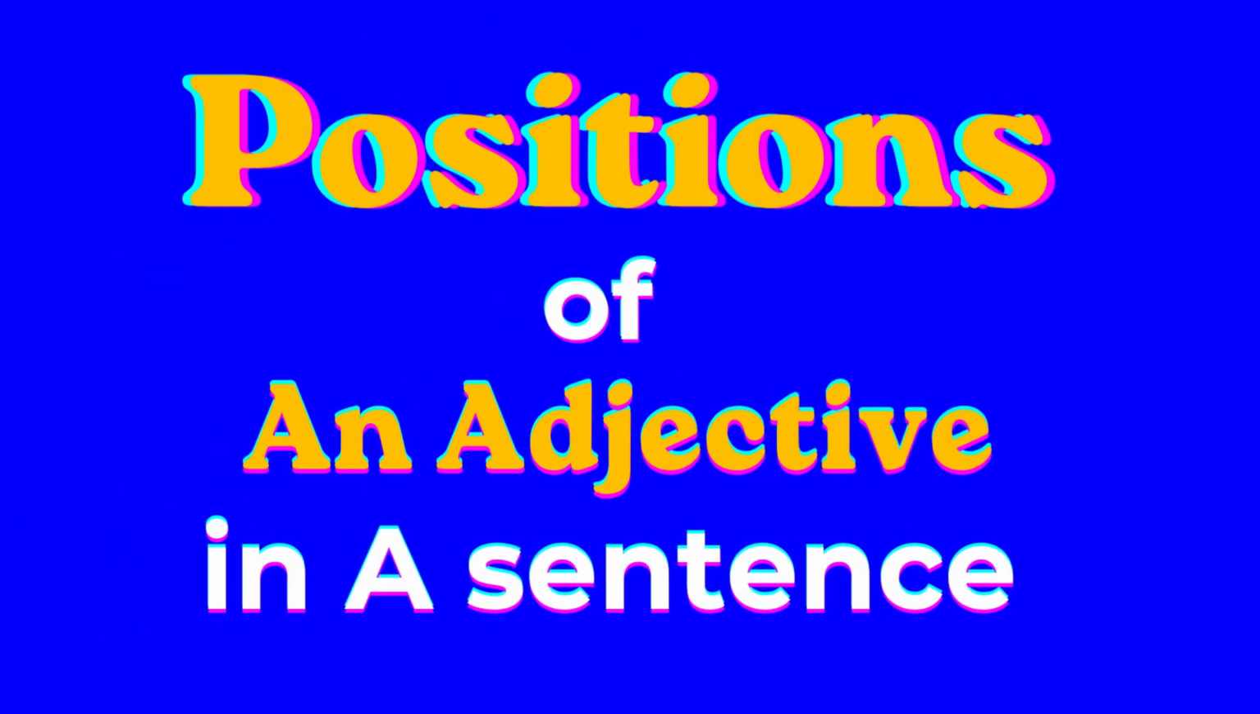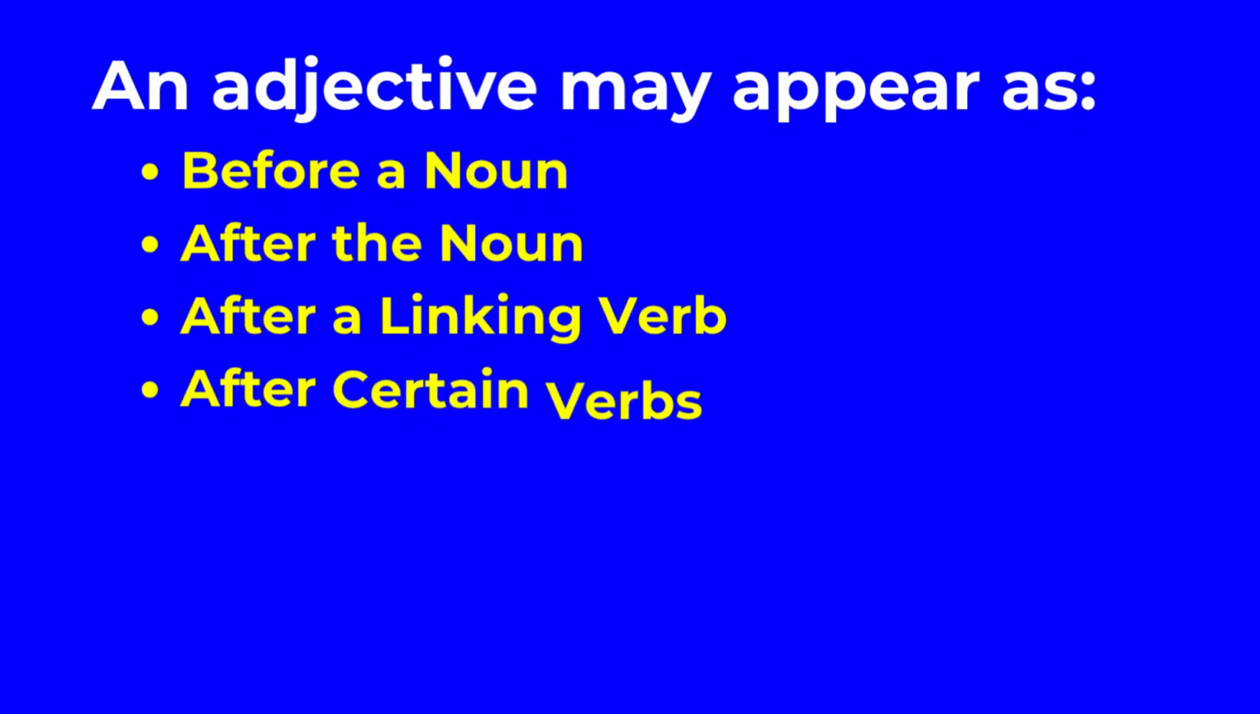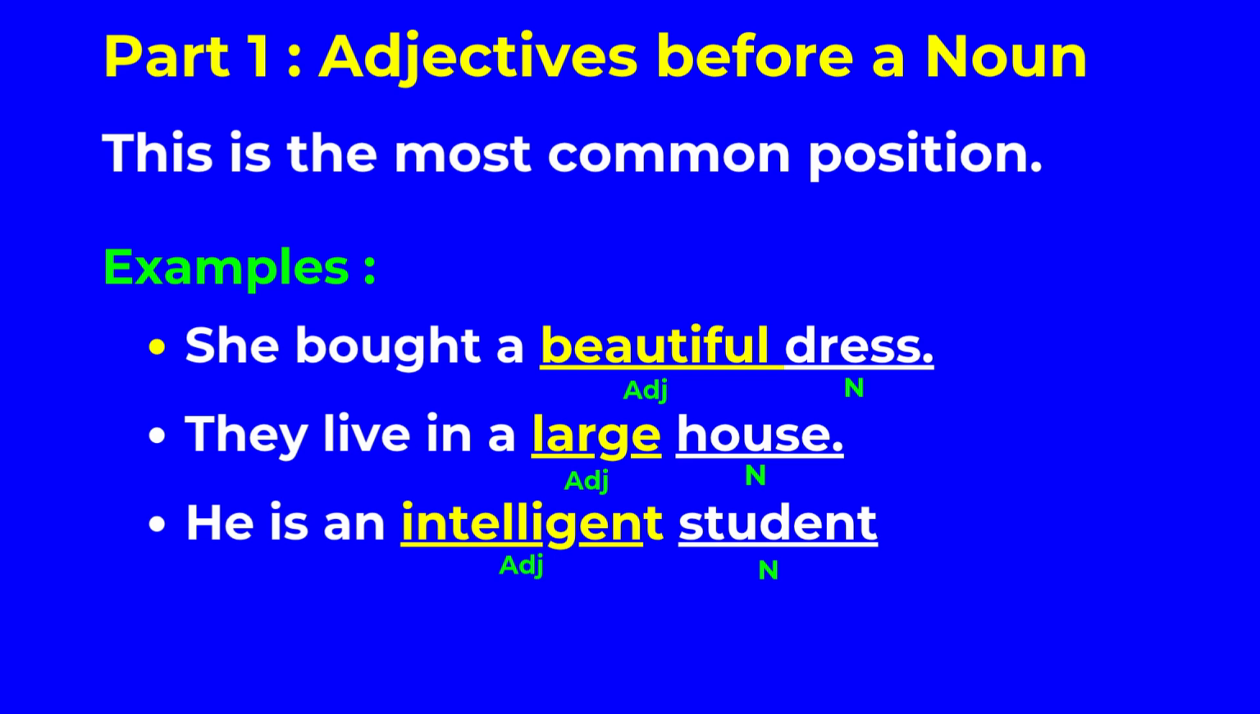Positions of an adjective in a sentence. An adjective may appear before a noun, after the noun, after a linking verb, after certain verbs, after the indefinite pronoun, as object complements. Adjectives before a noun. This is the most common position. Examples: she bought a beautiful dress. They live in a large house. He is an intelligent student.